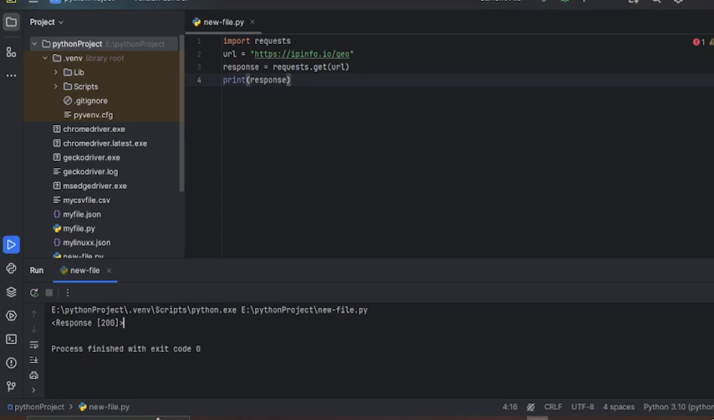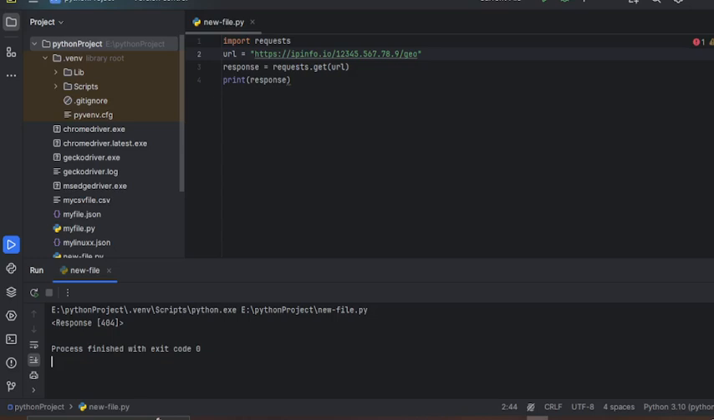So we will also check this other URL. We will run our script and check. It gives the response 404. That means this API is invalid. If you get the response 200, your API is working and it is correct. If you get a response other than 200, the API is not valid.